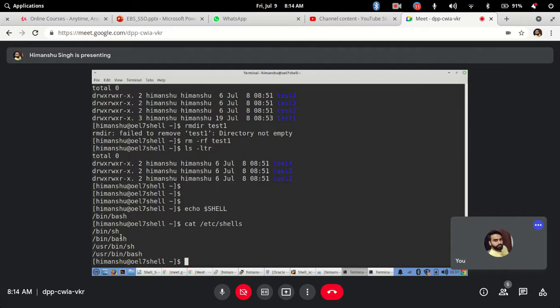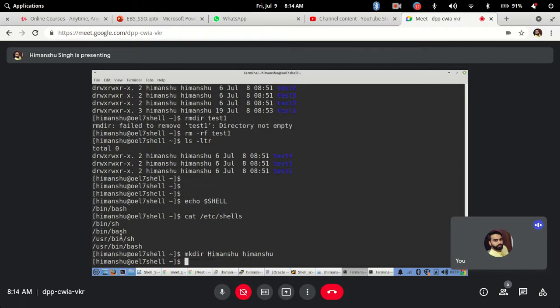So this is how your specific shells are available. Now one more important thing is that whenever you are working on a Linux system, remember it is very much case sensitive. If I am making a directory as, let's say, HIMANSHU, or I am making Himanshu, both are different things. It is very much case sensitive. If I run these commands, two different directories get created.